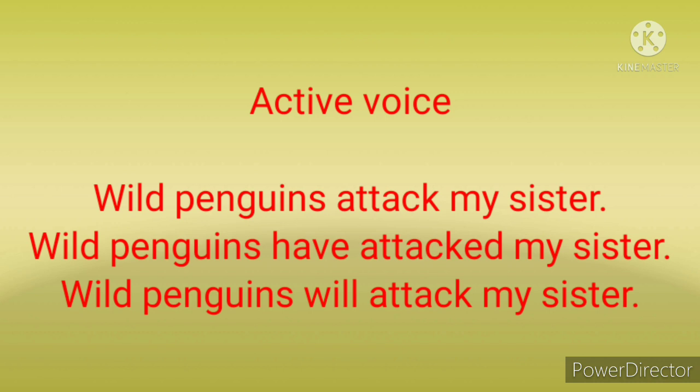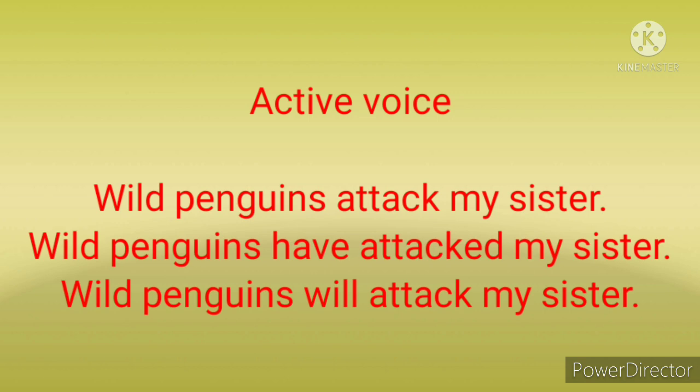Now listen to these sentences one by one. First one, wild penguins attack my sister. Here wild penguins is subject, attack is verb which is in active voice form, my sister is object. Look at the verb attack, it is present tense. Okay, this verb is in present form. Wild penguins is the subject and it is plural subject. So we have plural verb here. Attack is plural verb. Why?